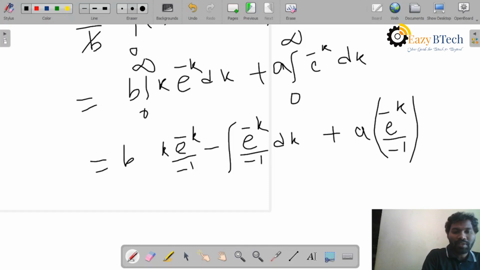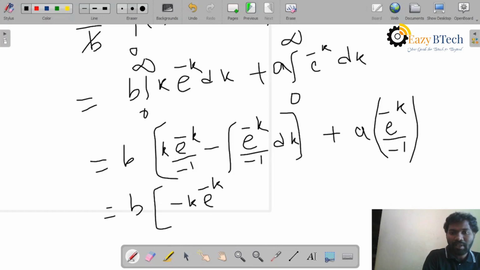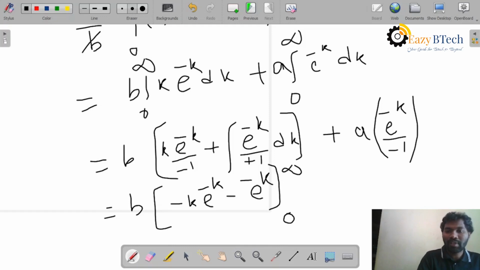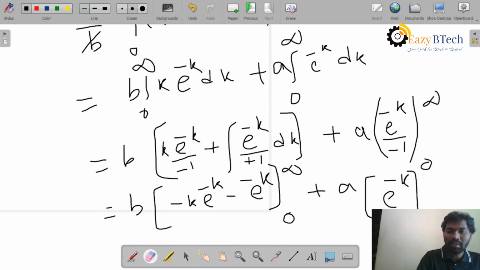So afterwards, which is equal to b into minus k e power minus k, and after the differentiation and integration what I will get is e power minus k, minus e power minus k, ranges from 0 to infinity. I will take out e power minus k. If you remove that minus, I will write the minus sign here, and it is from 0 to infinity.